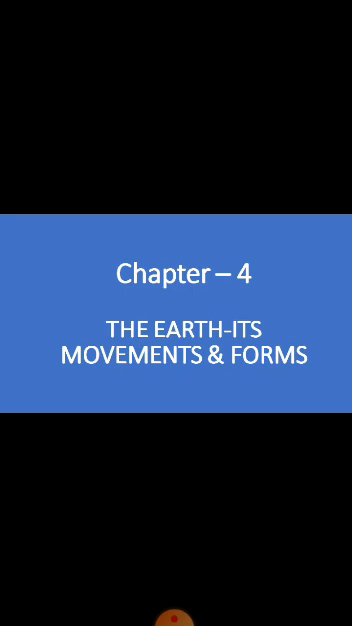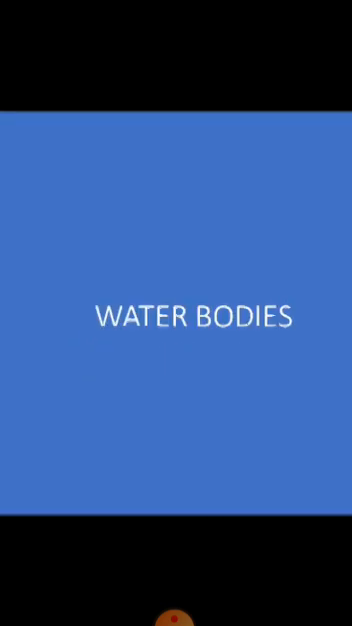Like that, 5 major oceans are also there. They are the Pacific Ocean, Atlantic Ocean, Indian Ocean, Southern Ocean and Arctic Ocean. The largest ocean is the Pacific Ocean and the smallest is the Arctic Ocean. Next we are going to learn about water bodies.